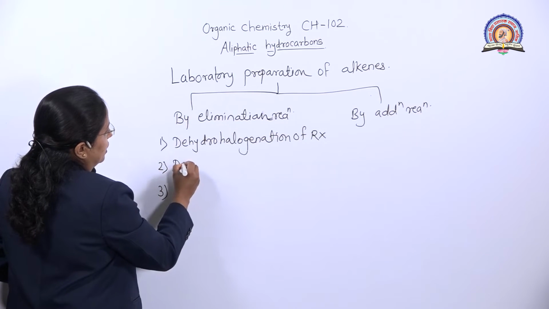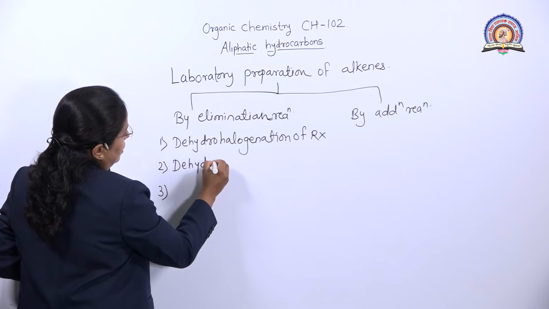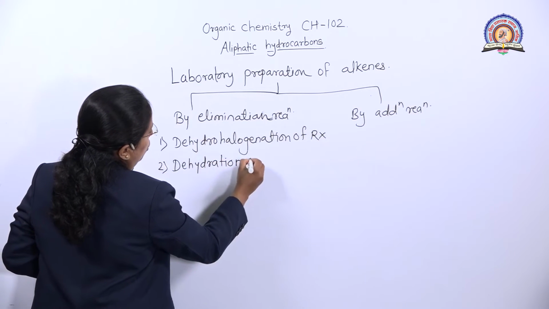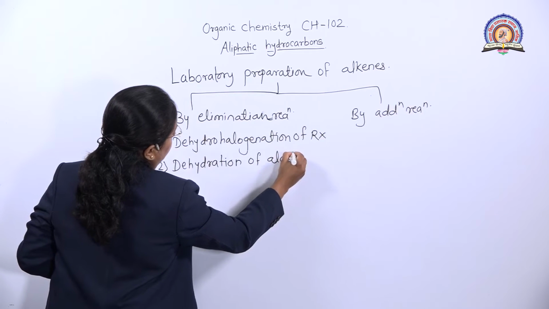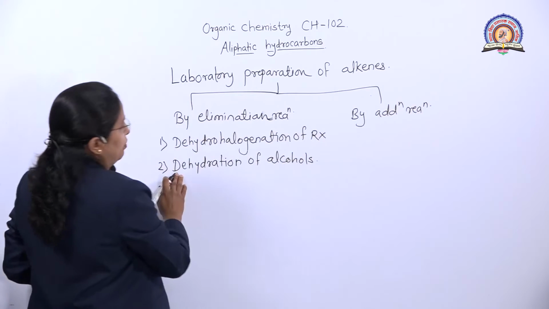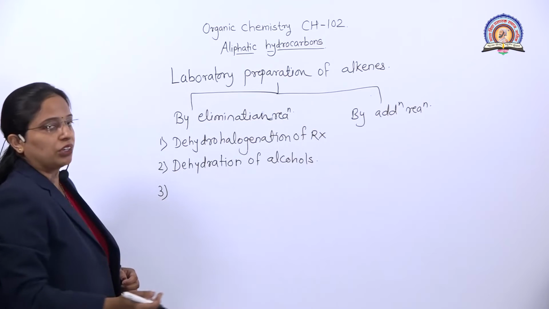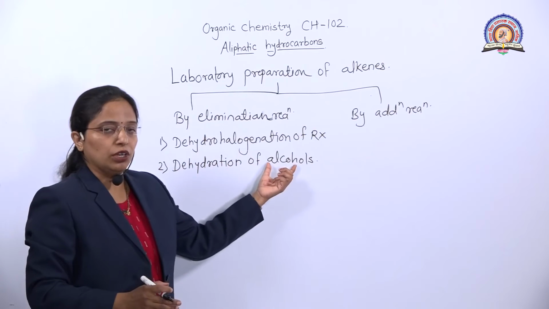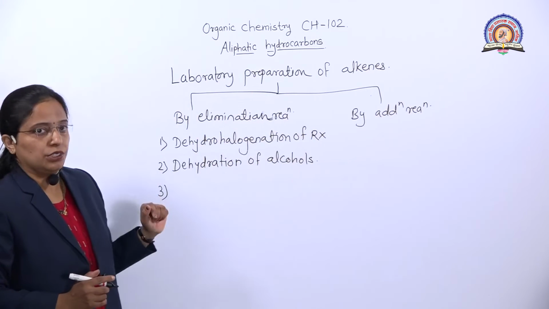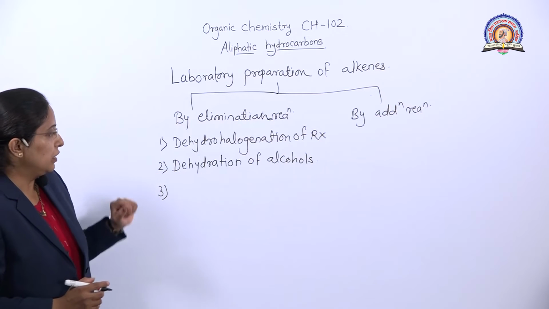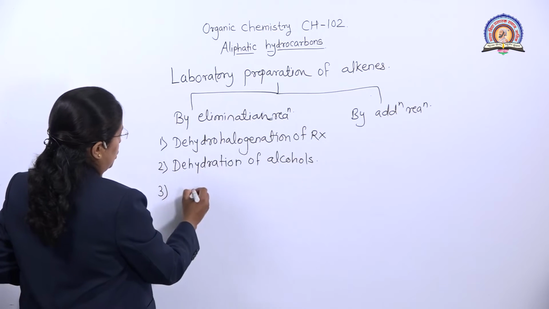Then next one is dehydration of alcohol. D means again remove, hydration means water. Removal of water from alcohol, we get the alkenes. So this is one of the methods for the laboratory preparation of alkene.